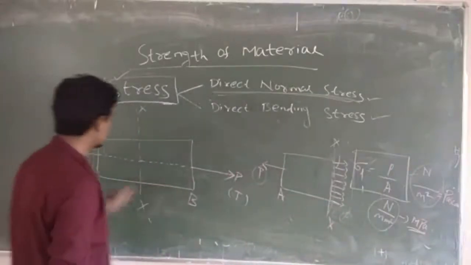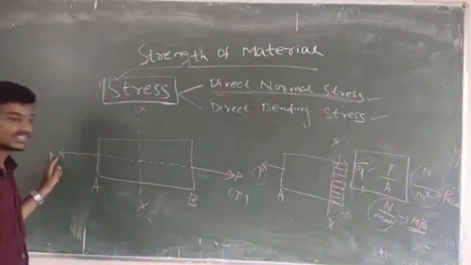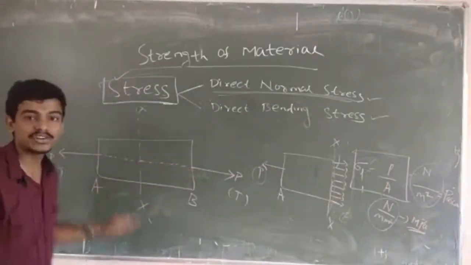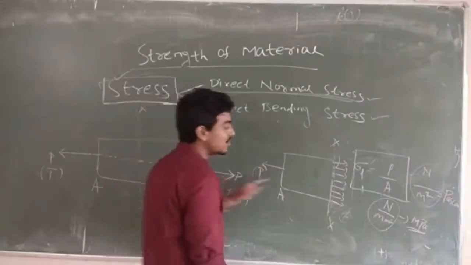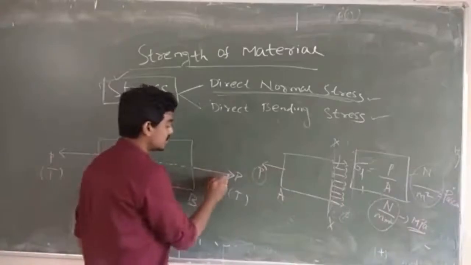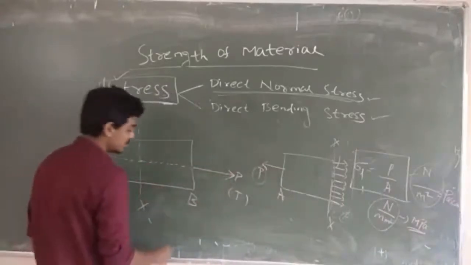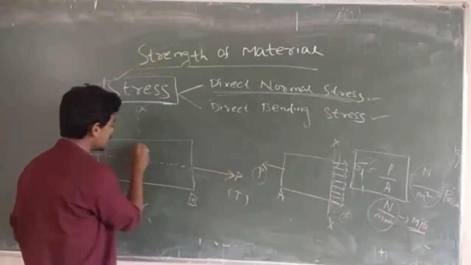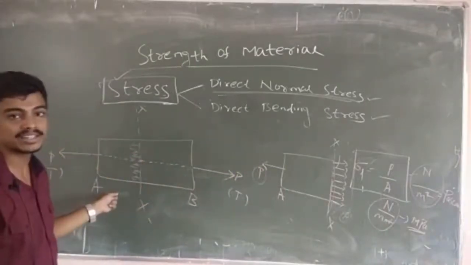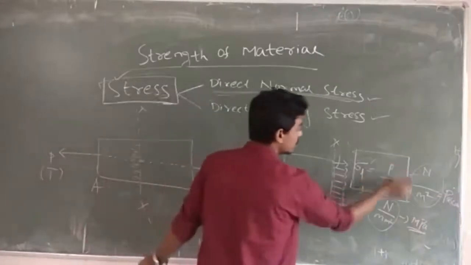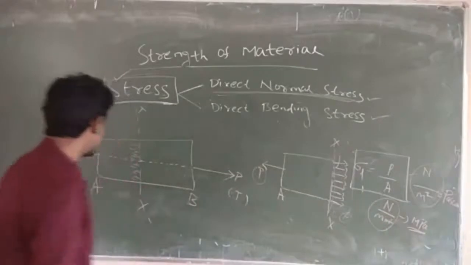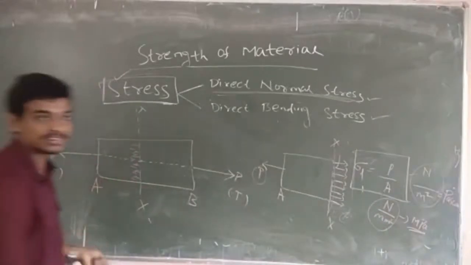So in this case we are applying tensile force, and that force is along the centroidal axis. So this will be the result. On the right hand side, the same thing. You can draw the free body diagram, take the section XX, and here the internal resistance will come, that will be P, and P by A, the same thing, that is normal stress.